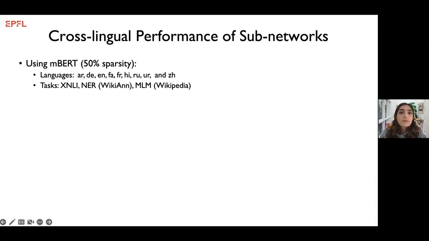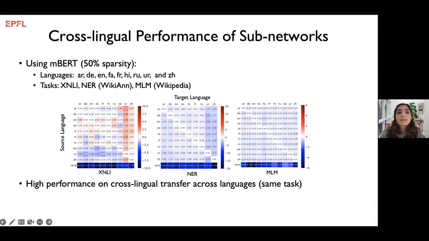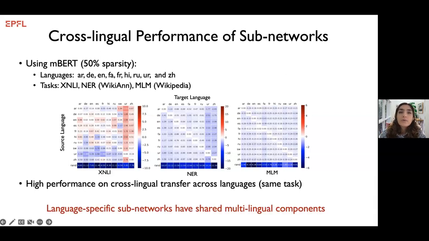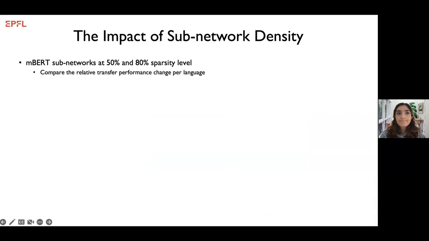We train each subnetwork on other languages for the same task and compare its performance against the original subnetwork trained on identical data. Our results show that the cross-lingual transfer performance of subnetworks between languages on the same task is high, and there is a big improvement over random subnetworks. High cross-lingual transfer performance of a subnetwork indicates that the subnetwork is more language neutral than language specific.